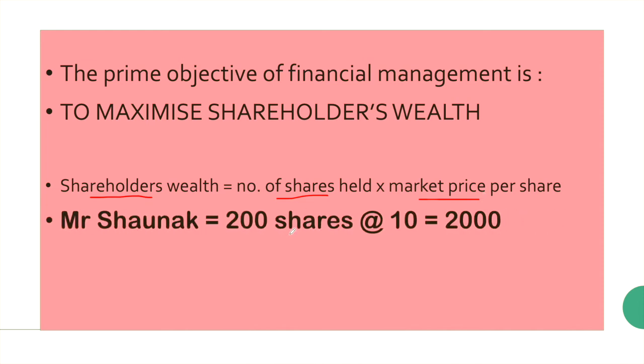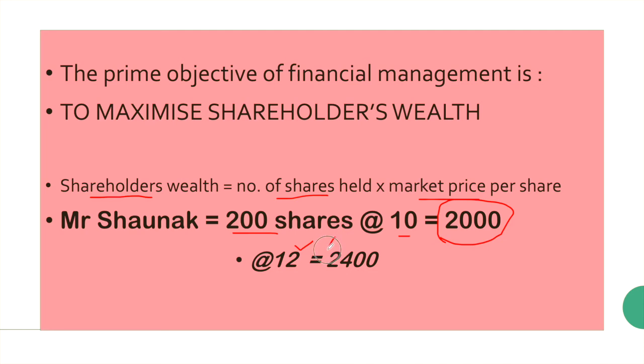Suppose Mr. Shonak has 200 shares at the rate of 10, meaning 10 is the market price of that share. So he has wealth equal to rupees 2000, correct? Now suppose the market price of that share increases by 2 and becomes rupees 12.